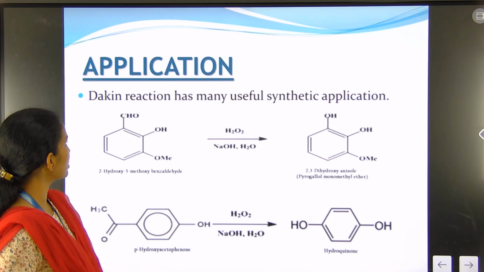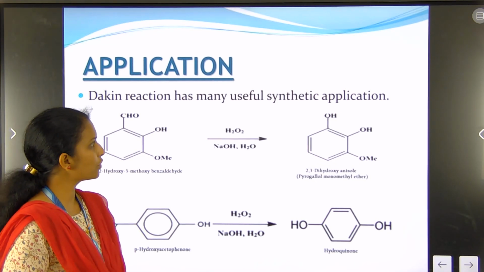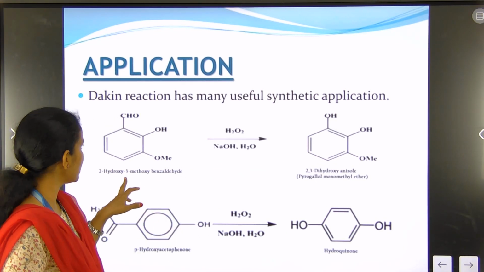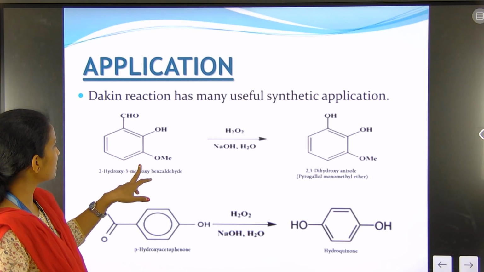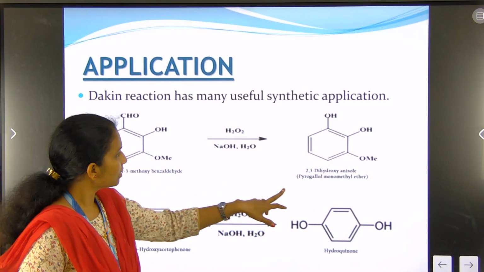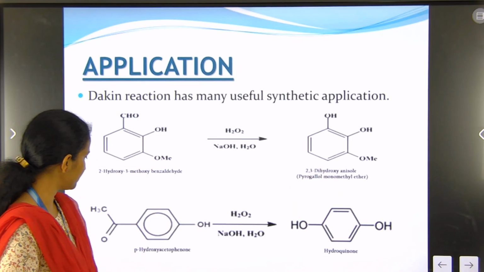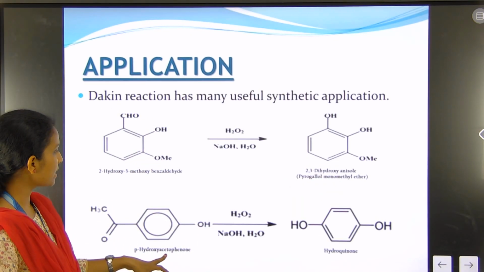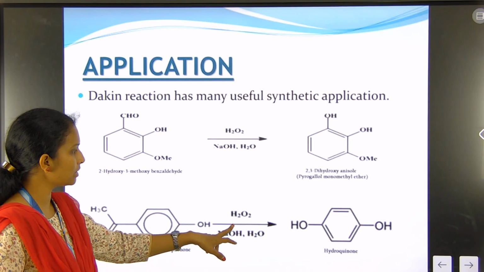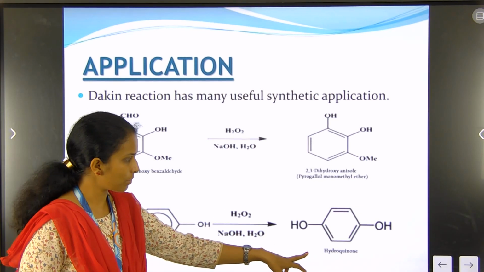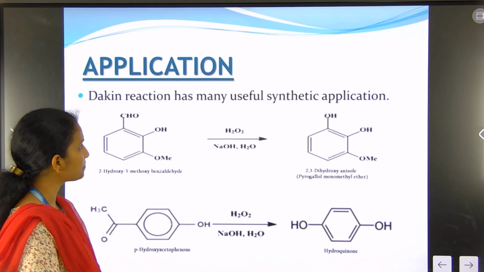Then its application. The Dakin reaction has many useful synthetic applications. It is used to convert aldehydes into phenolic compounds, that is, substituted phenols. For example, para-hydroxyacetophenone is converted by using H2O2, and there is formation of hydroquinone.